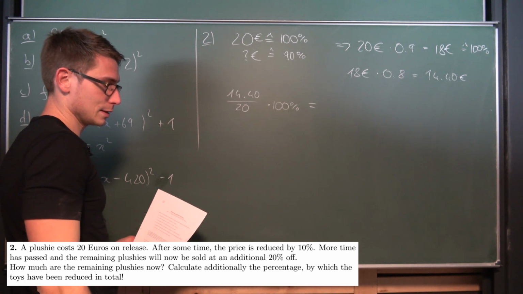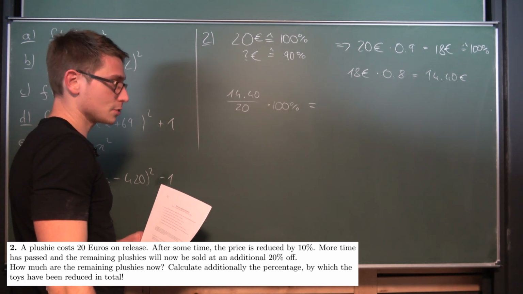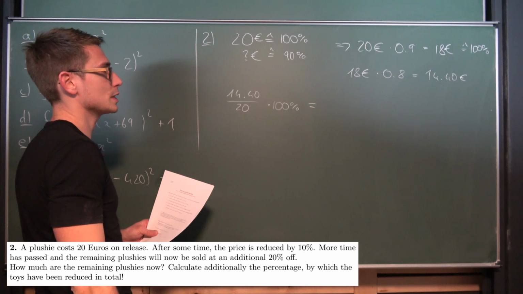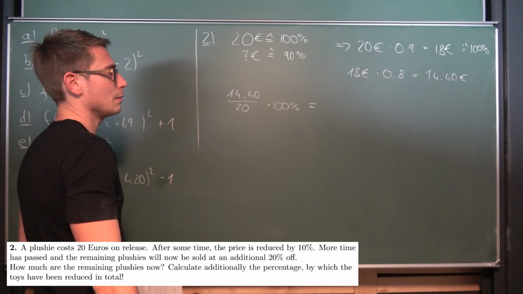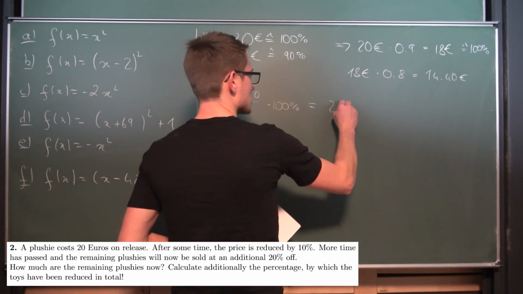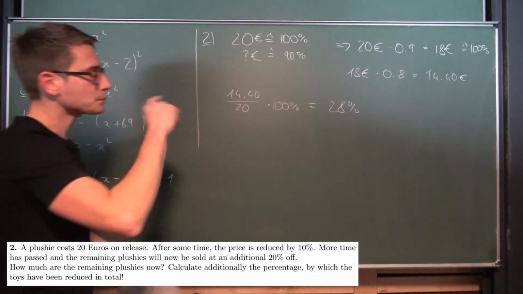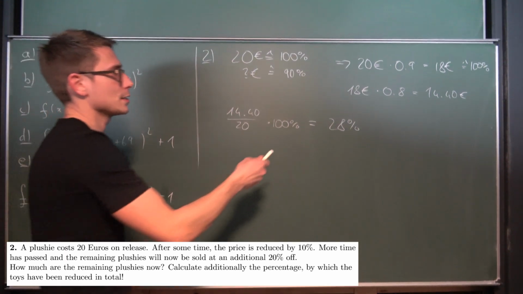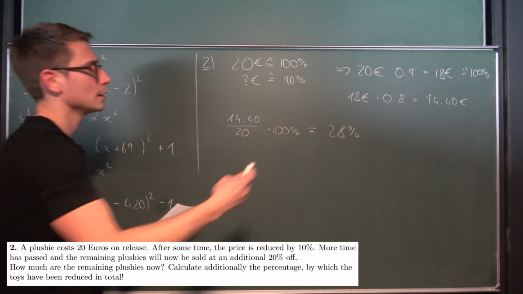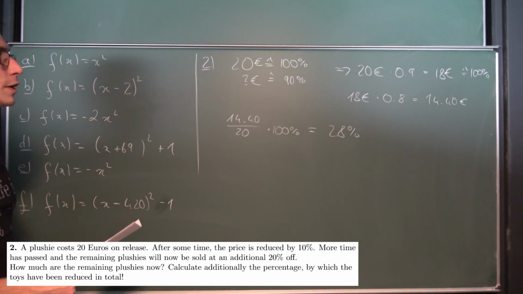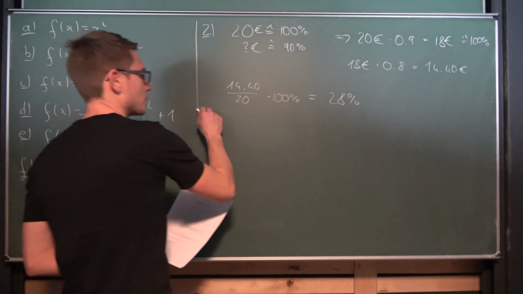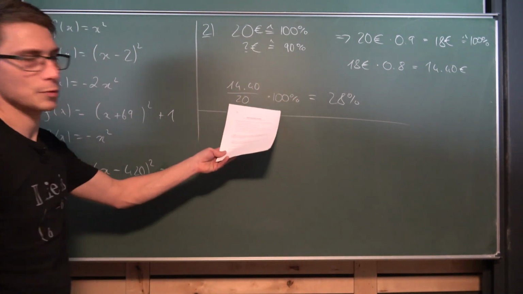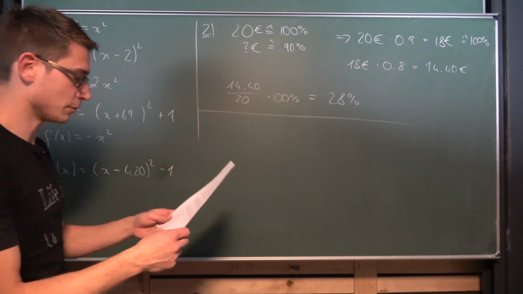So this right here is 72, so 28% reduction. No, that doesn't seem right. Let me think. No, yeah, 28%, I think, right? I mean, 25% of the original would be 5 euros. So that probably checks out, 28%. As mentioned before, this right here would be a valid answer for me as a teacher. I would be fine with that.